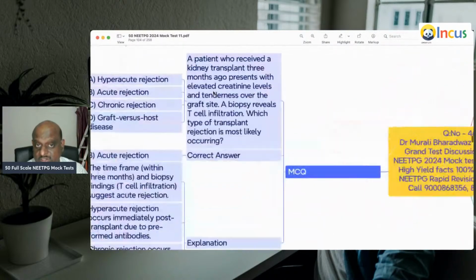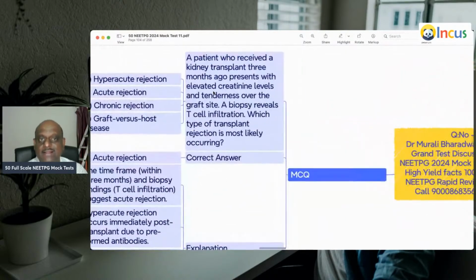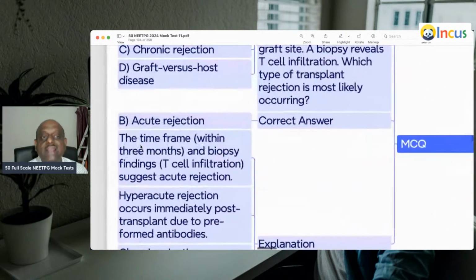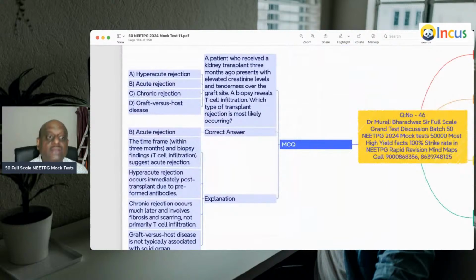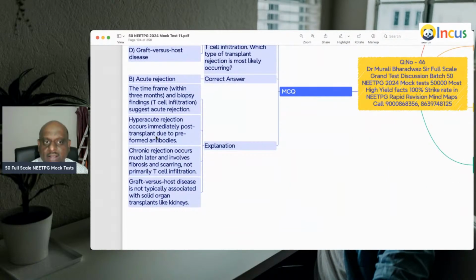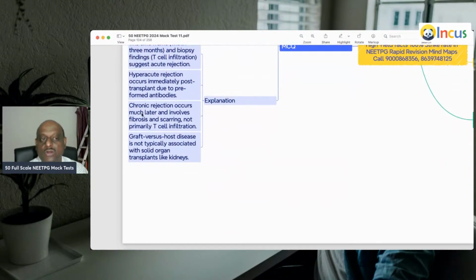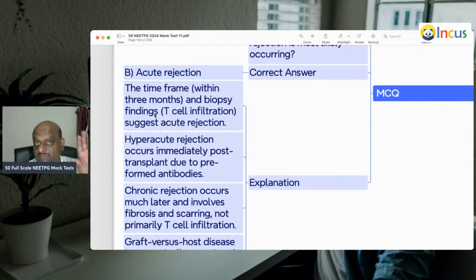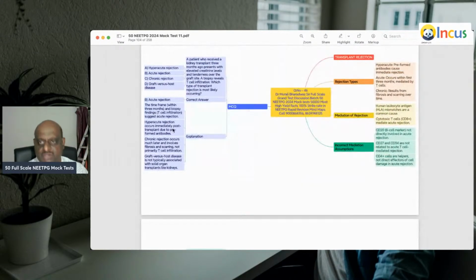So a patient who received a kidney transplant 3 months ago has elevated creatinine, tenderness over the graft site, and biopsy showed T-cell infiltration. That's acute rejection. Hyperacute occurs immediately in the operation theater only because of preformed antibodies. Chronic rejection is much later, due to fibrosis and scarring, not due to T cells. T cell infiltration is the feature of acute graft rejection.